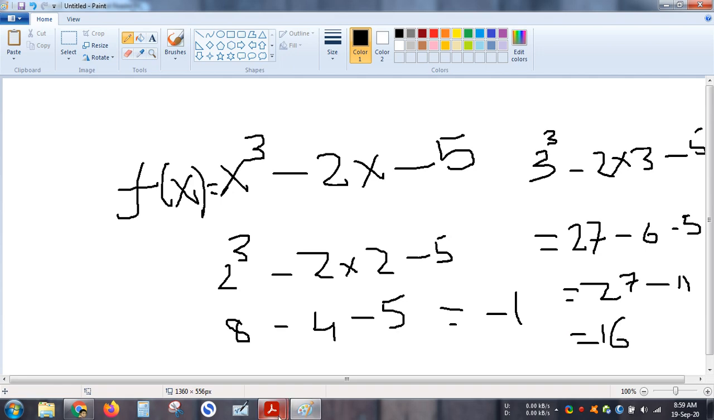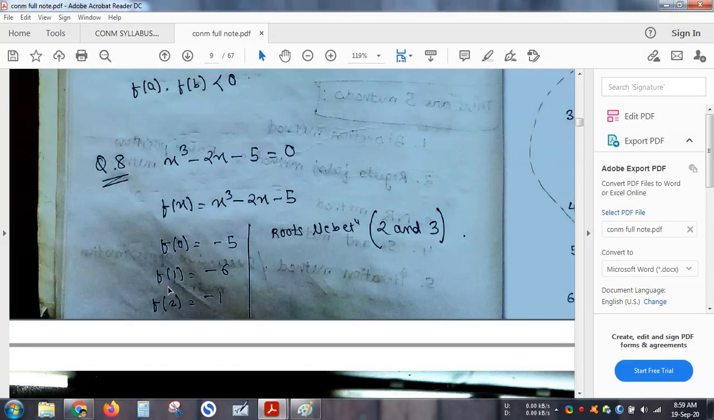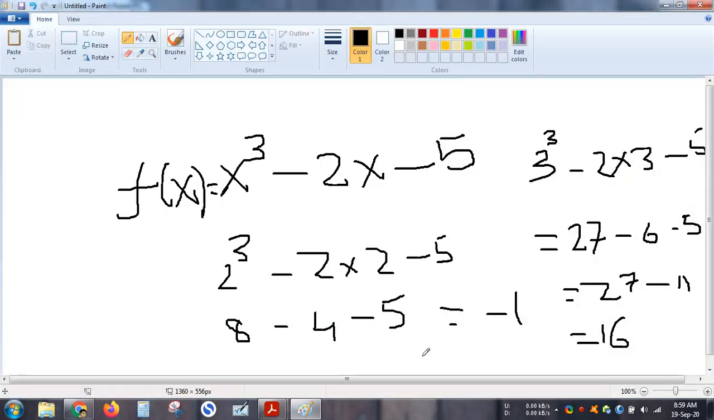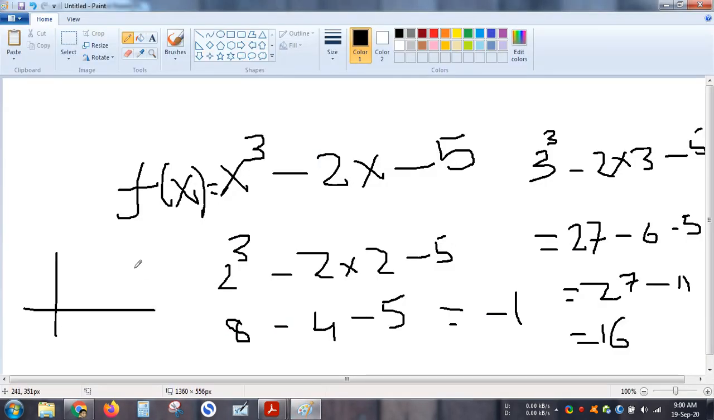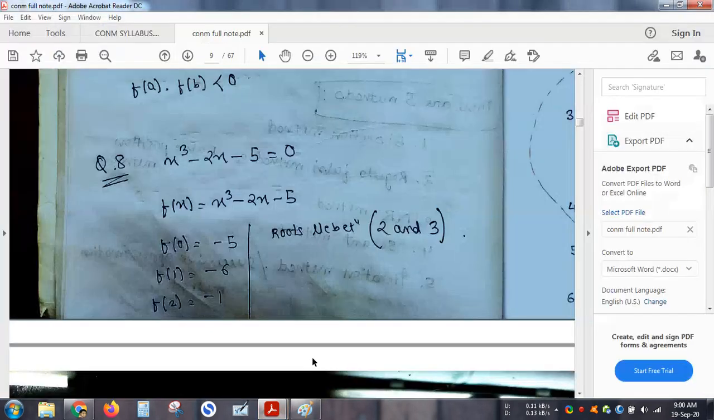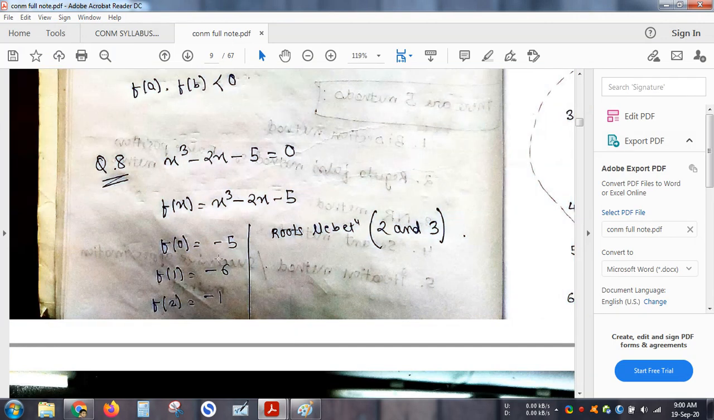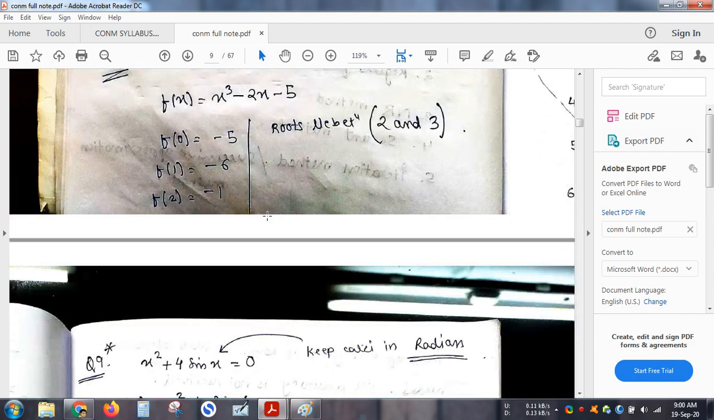So what did I get? I found that for x equals 2 the function is negative, for x equals 3 the function is positive. That means for x value of 3 it is positive, for 2 it is negative. So my value lies between 2 and 3. That's what I can conclude. The root lies between 2 and 3, because when it changes from 2 to 3, it moves from minus 1 to some positive value. So there should be 0 between them.